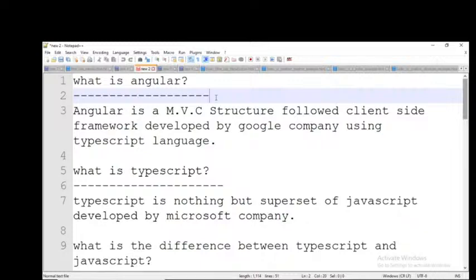Our application should work very fast, irrespective of the number of users using it at the same time. Suppose PhonePe, right now at 7:23, maybe some crores of people are using PhonePe. In that case, one amount should not go to another's account.